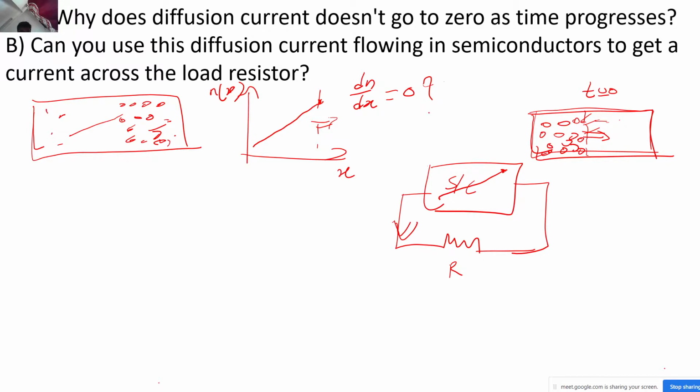Diffusion current will not be zero. Yeah, correct. So that means you are saying that the concentration gradient will not become equal to 0 as time progresses, right? Exactly. Very good.